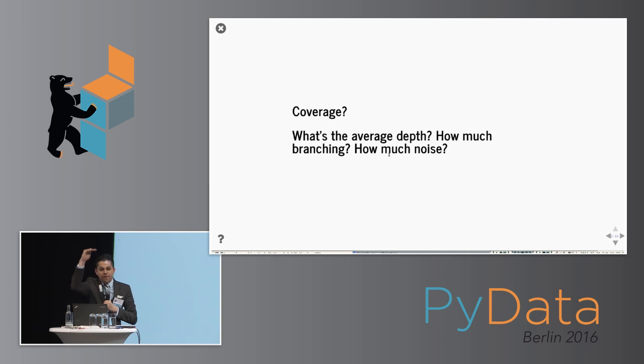What's the average depth of how many calls go down before you actually hit the code that does the task that you want? Is it the case that pandas has many, many, many calls until it actually calls the code that does the work? Or is it actually fairly shallow? I'm not sure, and I don't have a gut feeling for this. How much branching is there?